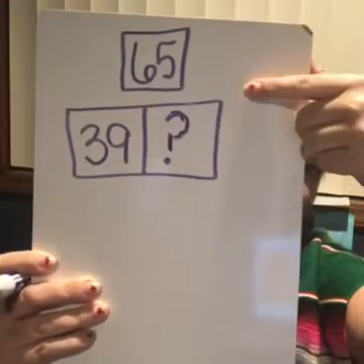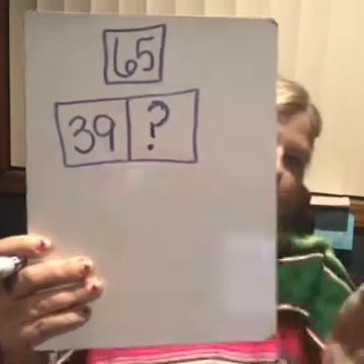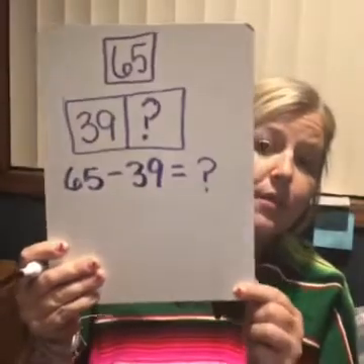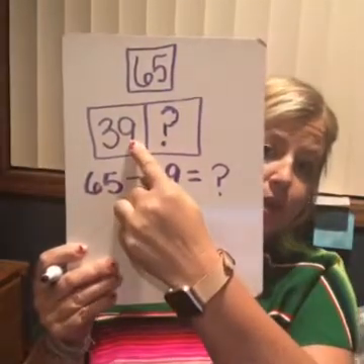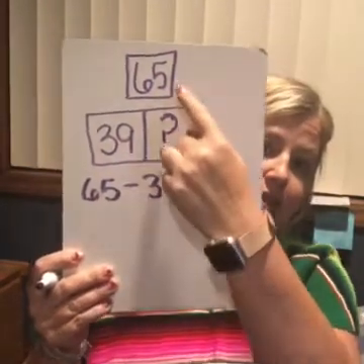So I have my whole and one of my parts. So the way that I like to solve this type of problem is to set it up with the whole minus one of the parts. That looks like this. Let me put my question mark in here. But remember, I know that some of you like to start with this number and see what you add to this to get this number.